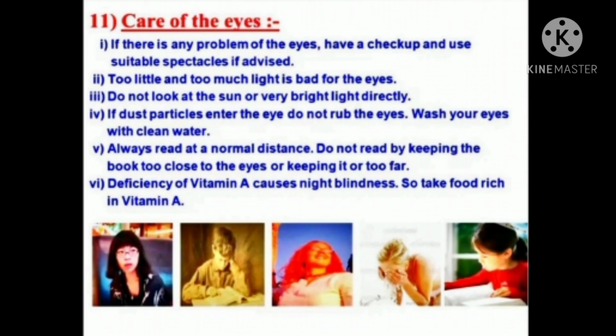Always read at a normal distance. Do not read by keeping the book too close to the eyes or too far. Deficiency of vitamin A causes night blindness. So we should take a proper diet which contains vitamin A, that is good for our eyes.